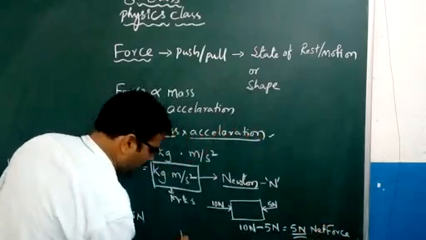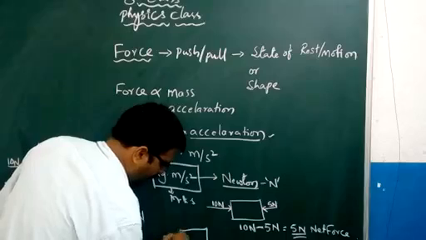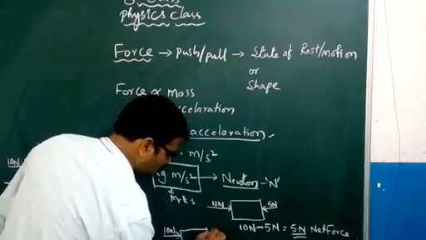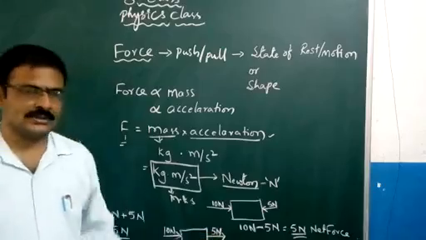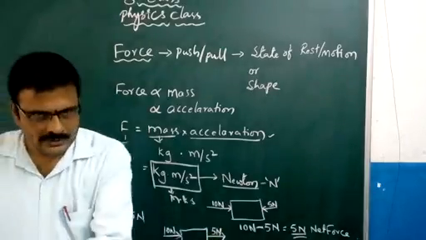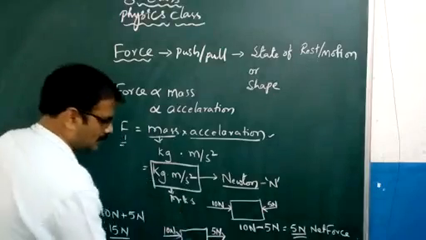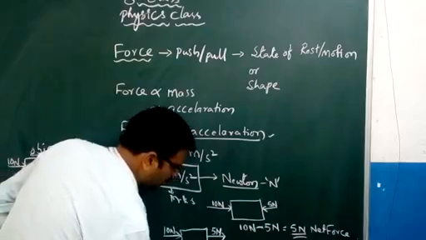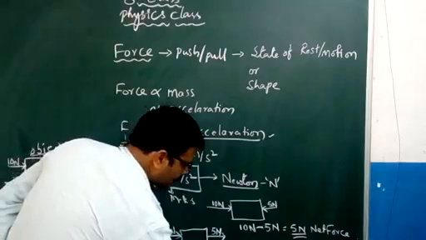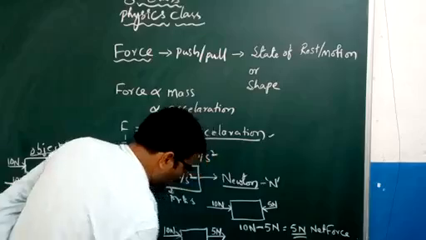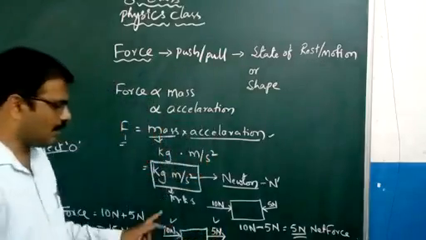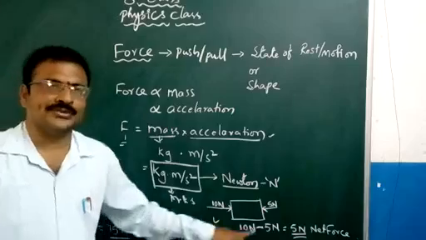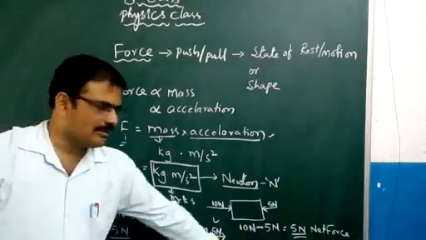Let us say the same object is acted upon with 10 newtons of force, and your friend is pulling from this side with 5 newtons of force. Your friend is pulling and you are pushing. Then the net force acting will be 10 newtons plus 5 newtons. Both of you are on either side, applying force to make the object move in the same direction, and therefore they will be added up.